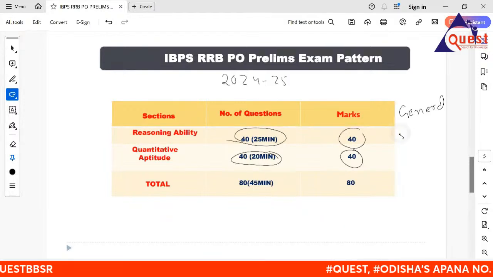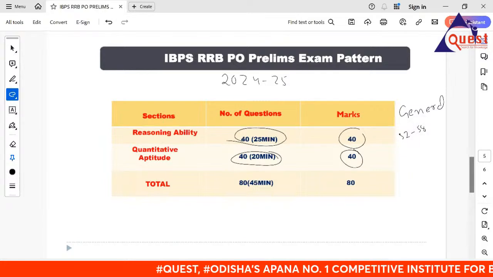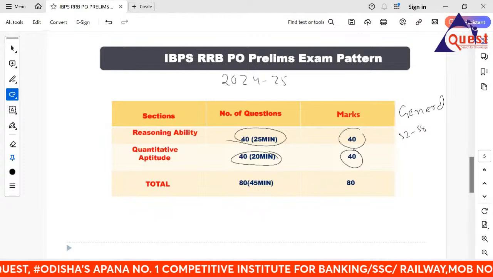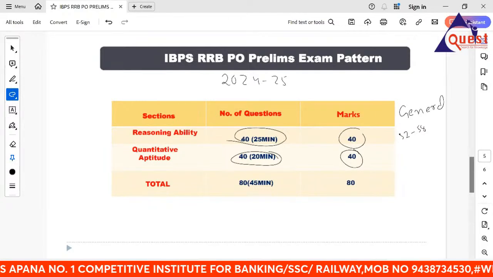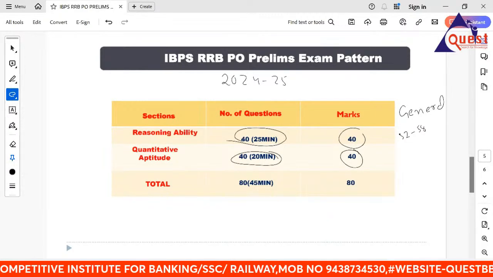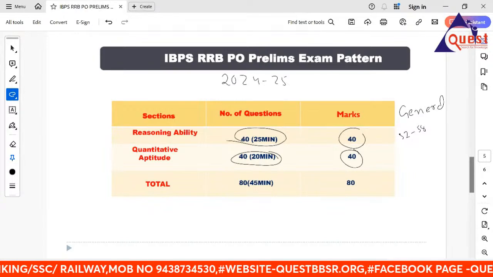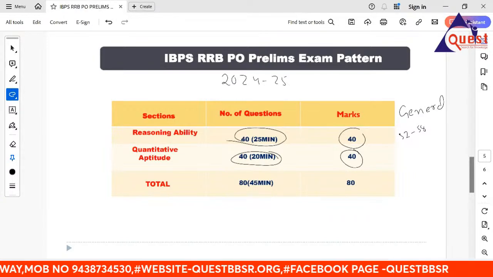So as per my experience, the general cutoff is in between 52 and, let's say, 58. It is also very difficult, right? So if you are comfortable with 30 questions of math and 30 questions of reasoning, that is sufficient, without error. Without error means 30, 30, 60, no error.